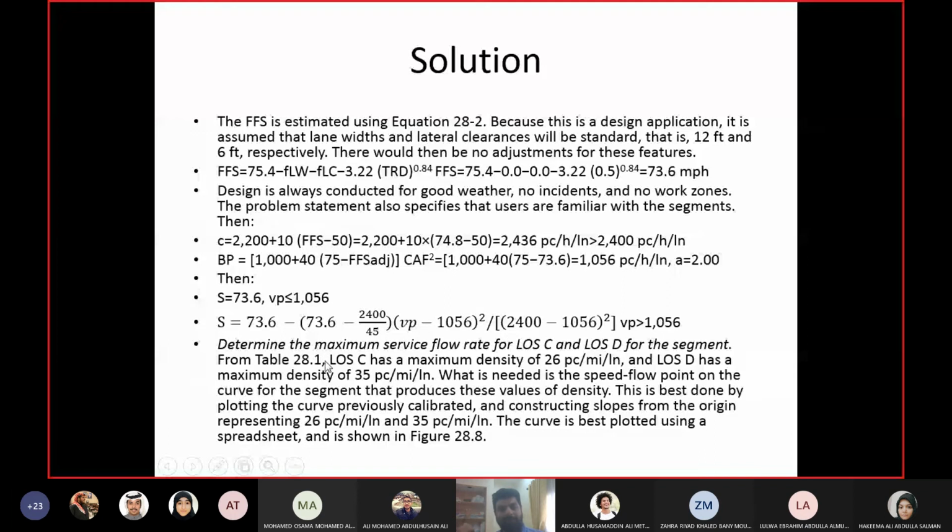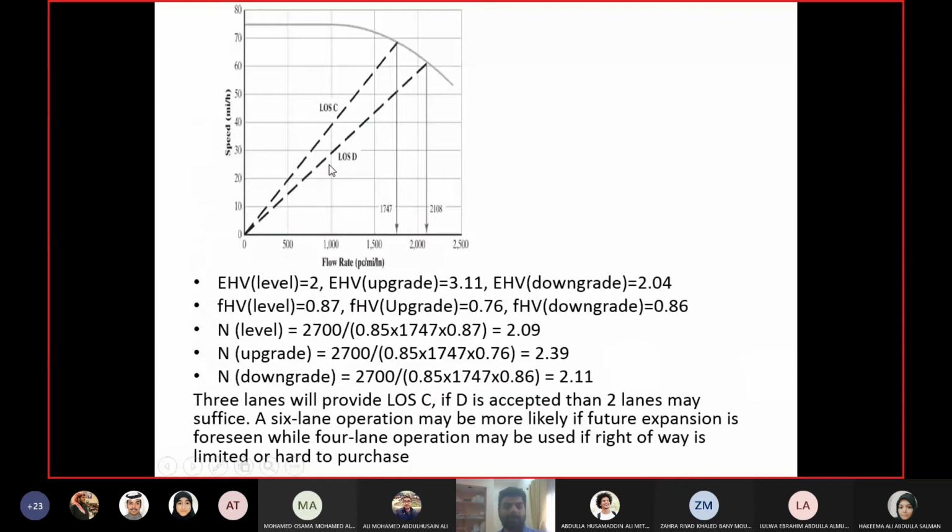So take the densities from the density table, take the inverse, and it becomes the slope of the line. Then plot a line according to that slope, starting from the origin, and the line should touch your curve. The point at which the line touches the curve gives you the maximum service flow rate for that level of service. This line touches the curve at a flow rate of 1747, so 1747 is the maximum service flow rate for C. The other one touches the curve at 2108, so 2108 is the maximum service flow rate for level of service D.